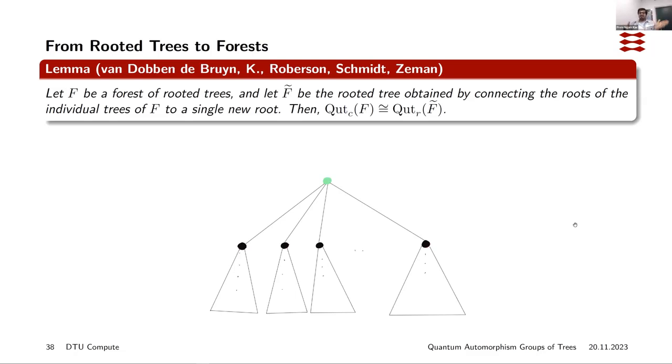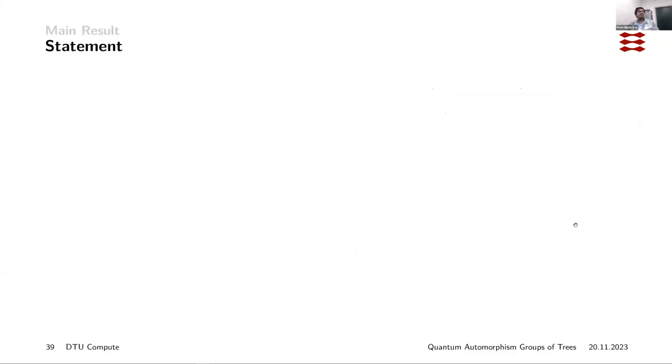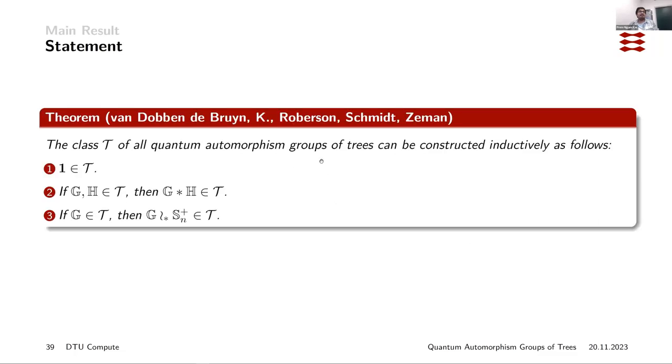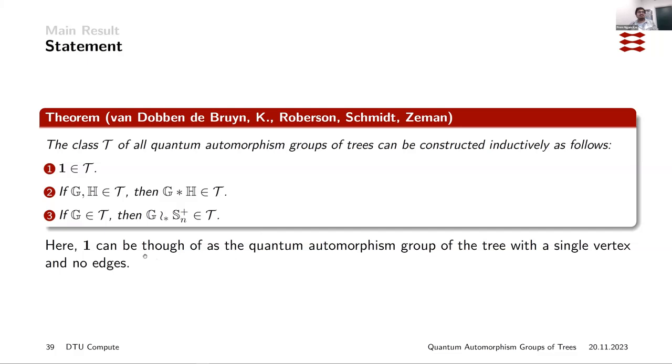So we did all of this stuff about rooted trees, so of course we will be focusing on rooted trees. This is the statement of our result. The class C of all the quantum automorphism groups of all trees can be constructed inductively from the trivial group 1, which can be thought of as the quantum automorphism group of the tree with a single vertex and no edges, just a dot.